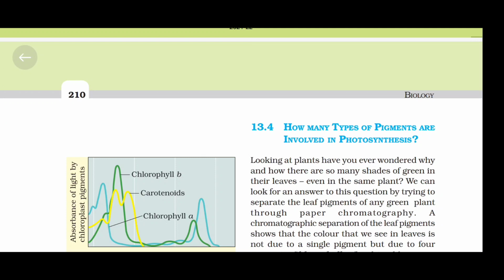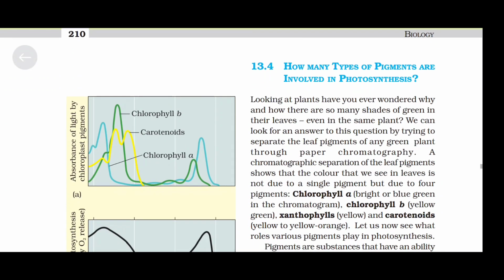A chromatographic separation of the leaf pigments shows that the color that we see in leaves is not due to a single pigment but due to four pigments. Chlorophyll A, bright or blue green in the chromatogram. Chlorophyll B, yellow green.